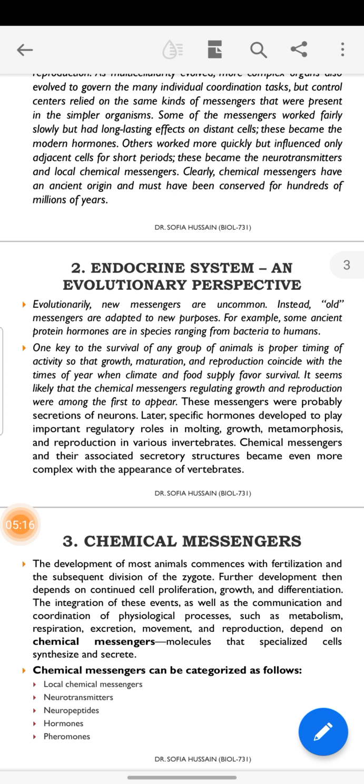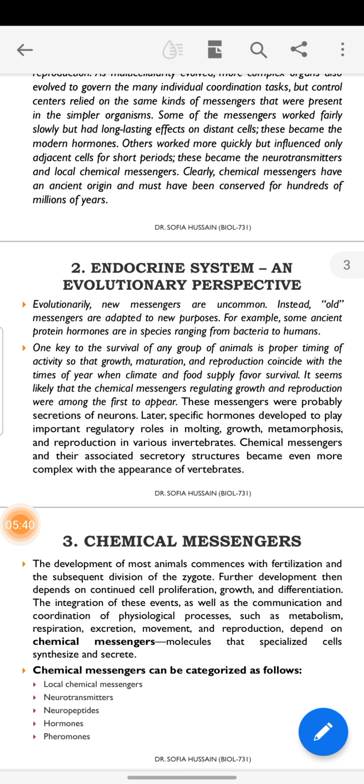One key to survival for a group of animals is proper timing of activity, so that growth, maturation, and reproduction coincide with the time of year, climate, and food supply. It seems likely that chemical messengers regulating growth and reproduction were among the first to appear.